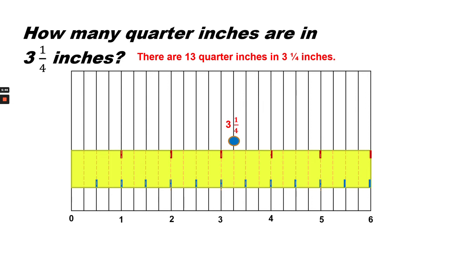How many quarter inches are in 3 1/4 inches? There are 13 quarter inches in 3 1/4 inches. Here's how I know. Each space is equal to 1/4 inch, so I'm going to count the intervals. 1, 2, 3, 4, 5, 6, 7, 8, 9, 10, 11, 12, 13 quarter inches in 3 1/4. Can you think of any quicker ways that we could find the number of quarter inches in 3 1/4 inches?